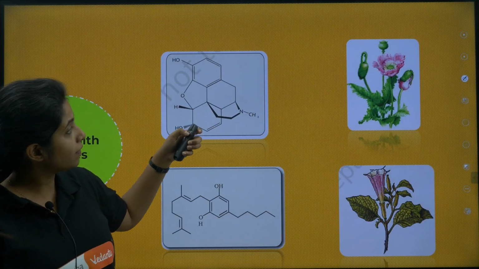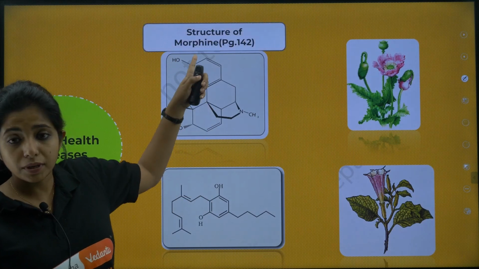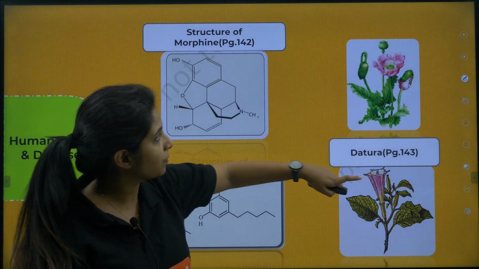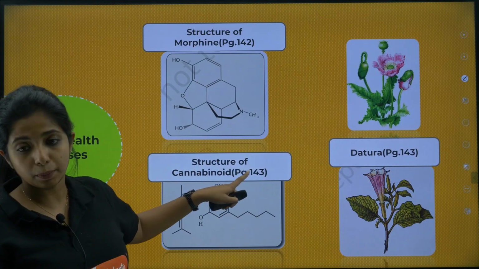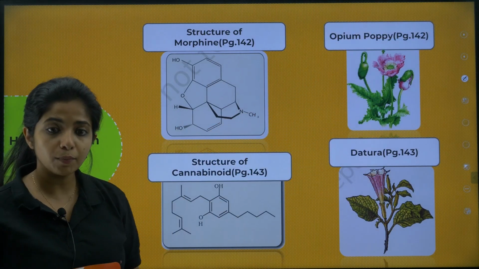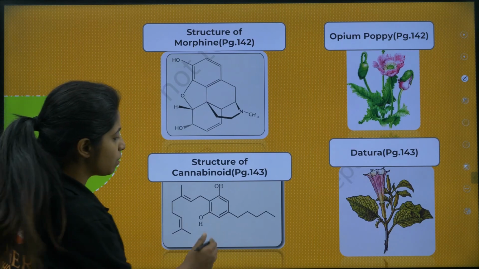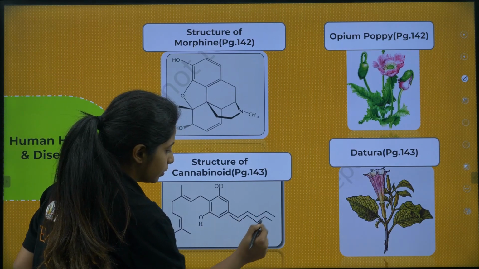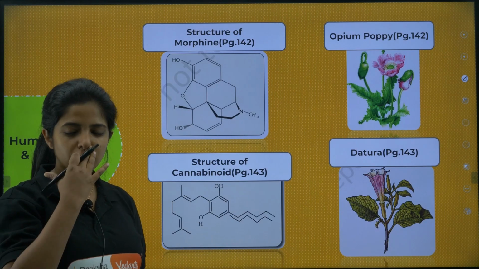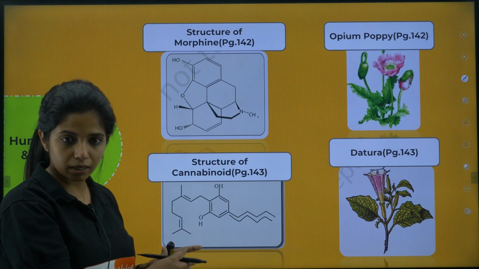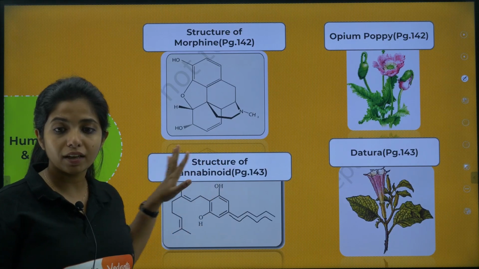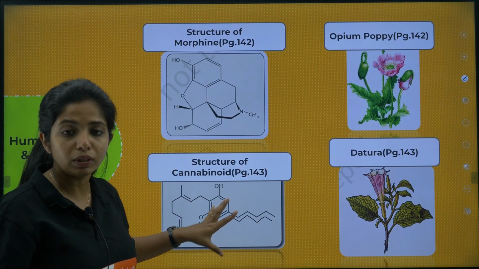Over here you have certain structures of the drugs. What is this? Structure of morphine on page 142. This is datura. And this is the structure of cannabinoid, page number 143. This is the opium poppy. So how does the question come? You have to identify. Please remember, the one that has rails like this is cannabinoid. That means marijuana or whatever. It's not specifically given in NCERT, which is why I'm not teaching you, but still I'm telling you, marijuana, ganja, everything comes under the cannabinoid category.